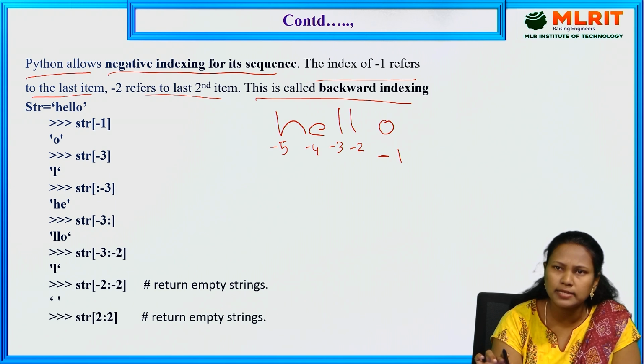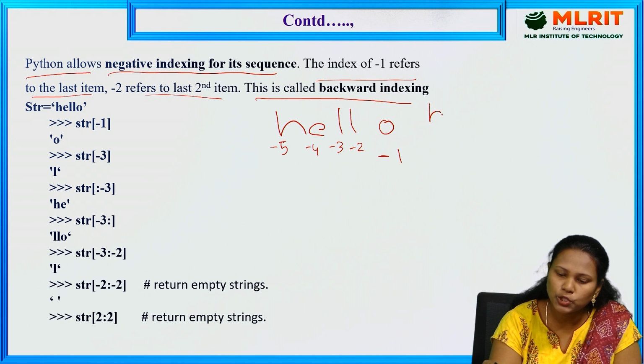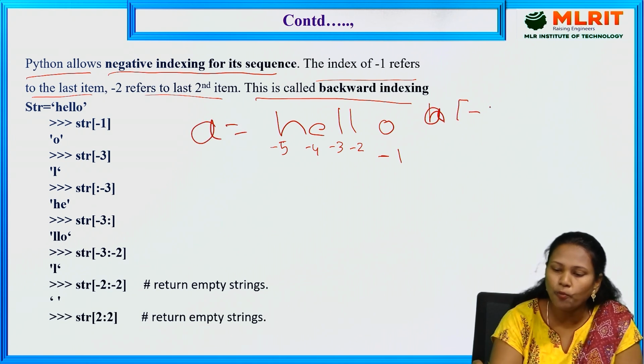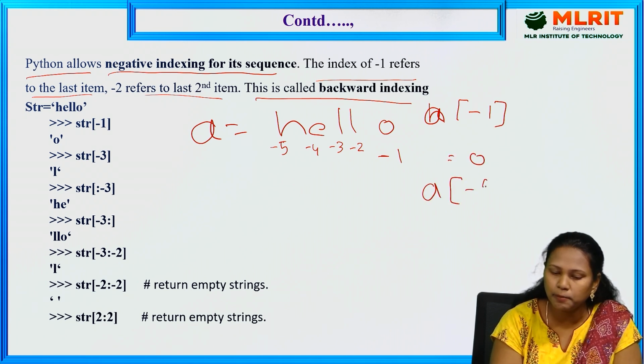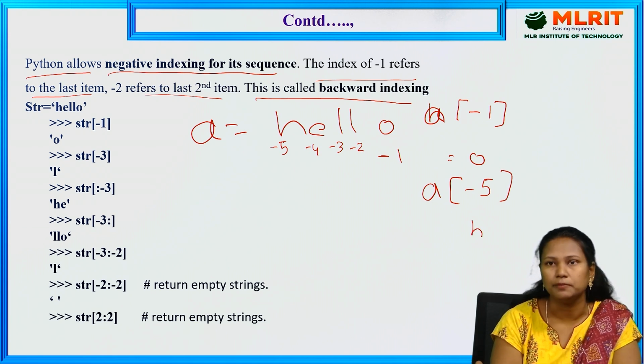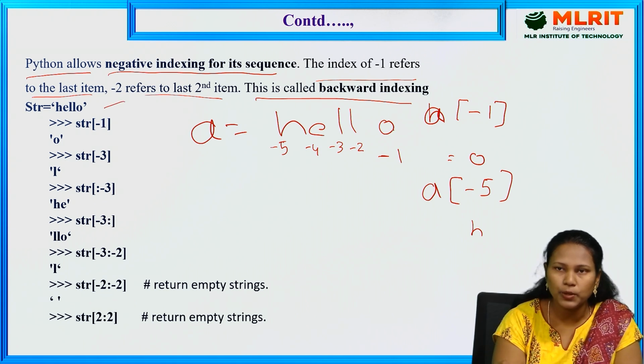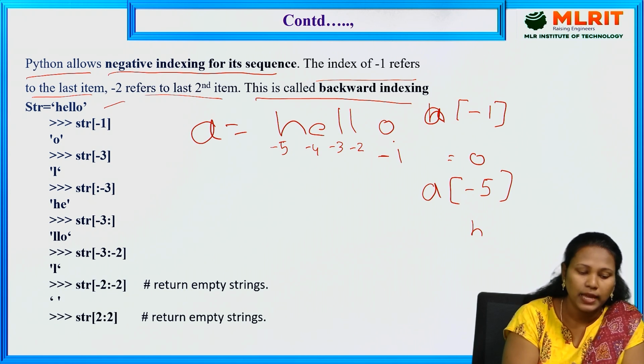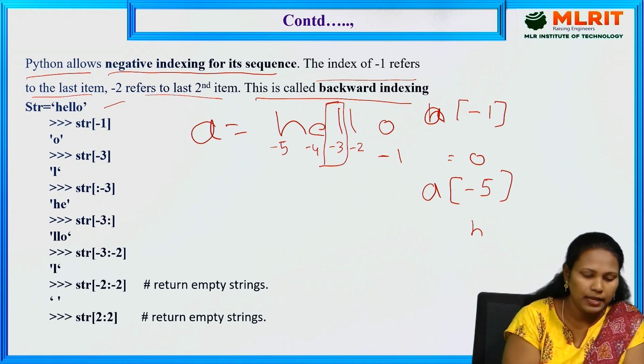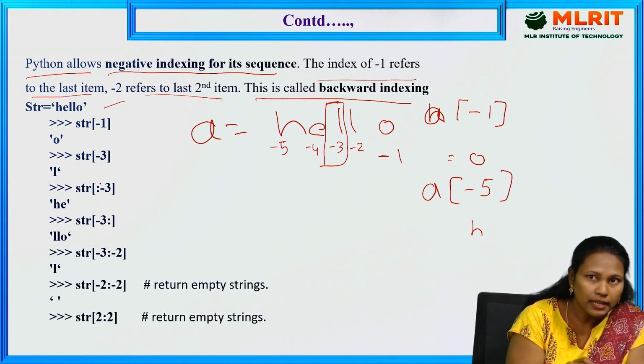If you want to access one particular character, for example I want to access O, then A is equal to hello. A of -1 prints O. A of -5 prints H. Here are some examples for negative indexing. str equal to hello. str of -1 prints O. str of -3 is L.